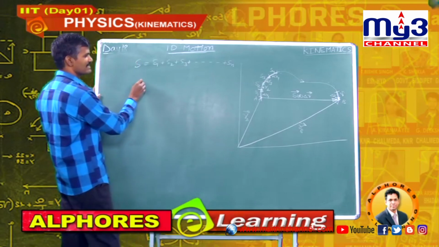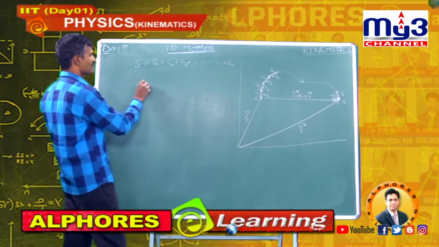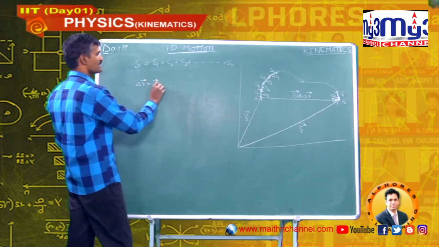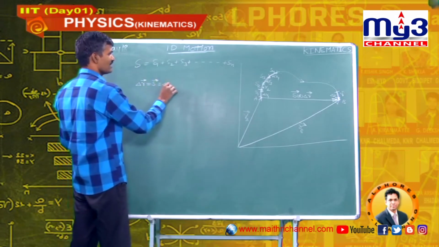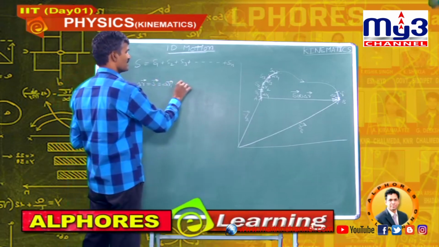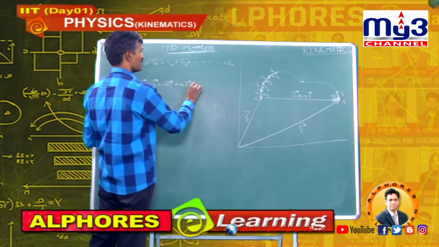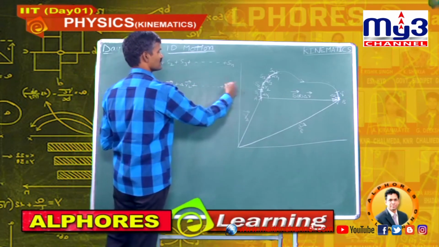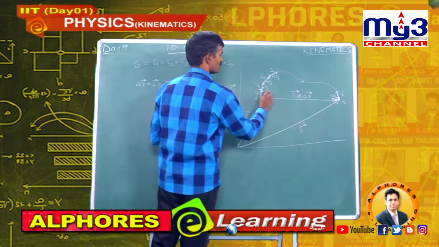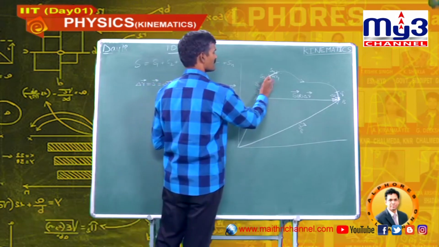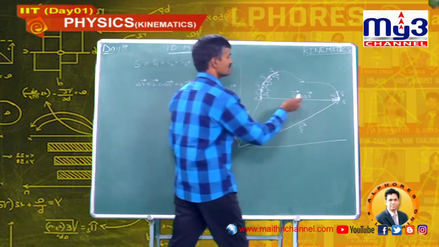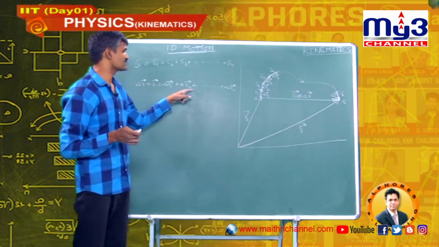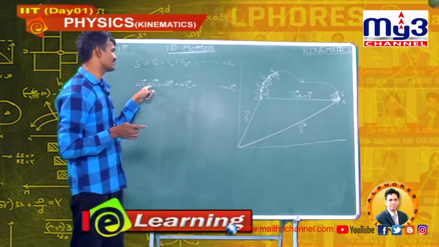So, I can write delta R bar, or S bar, is nothing but delta R1 bar plus delta R2 bar plus and so on plus delta Rn bar. This is delta R1 small displacement, delta R2, delta R3, delta R4 and this is delta Rn. By adding all these displacements, you will get total displacement.